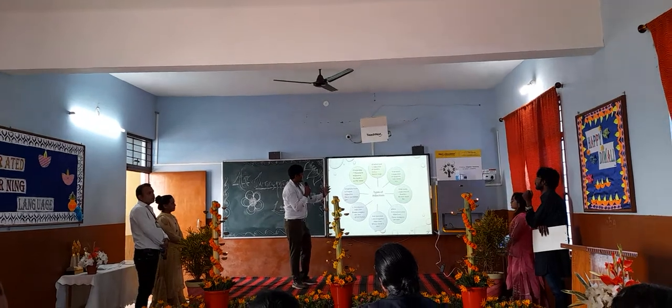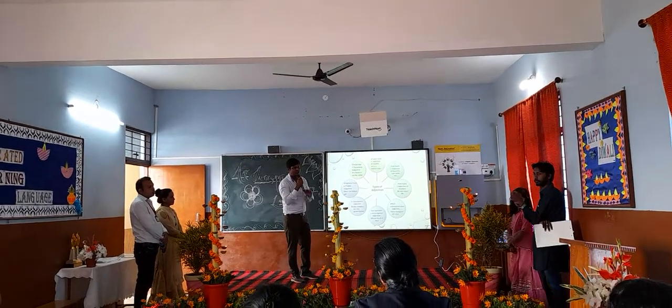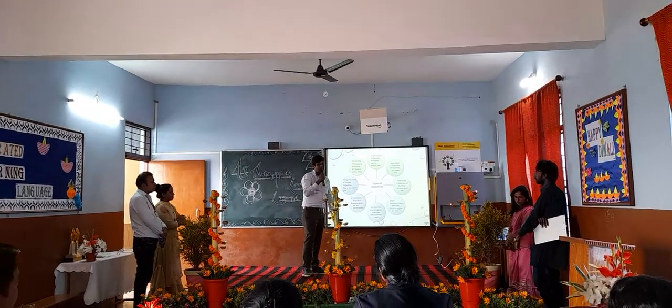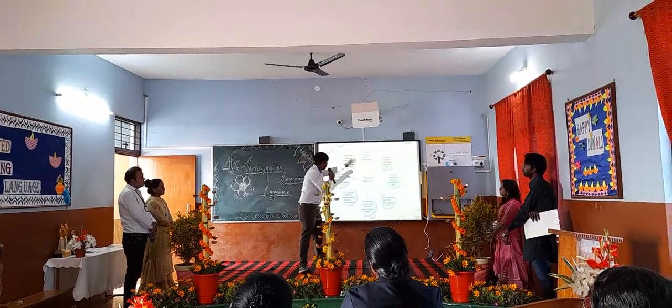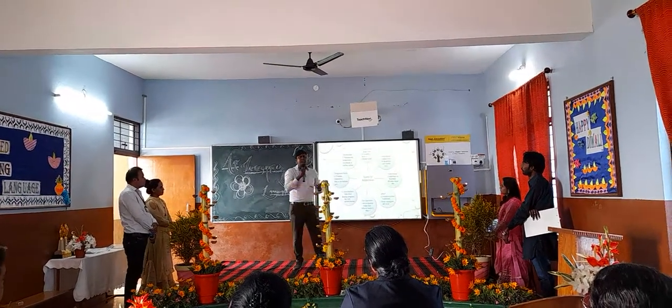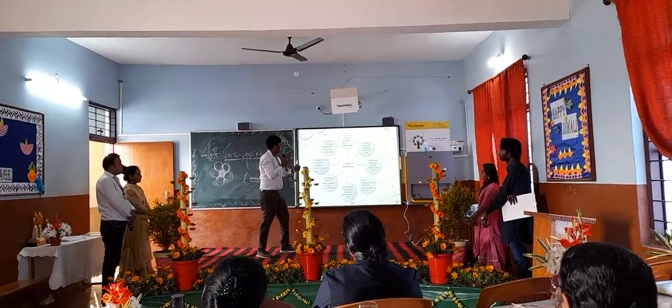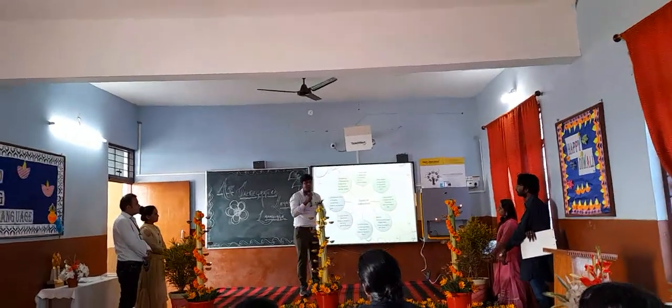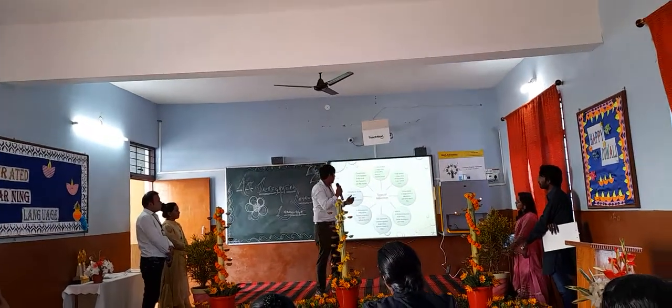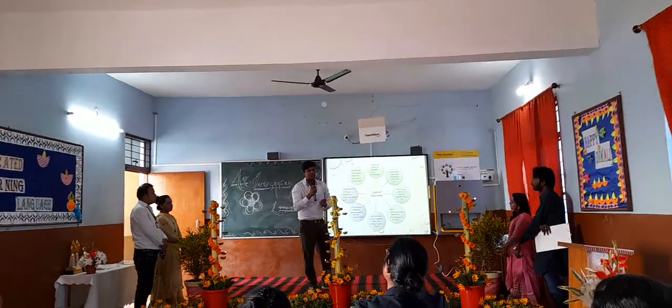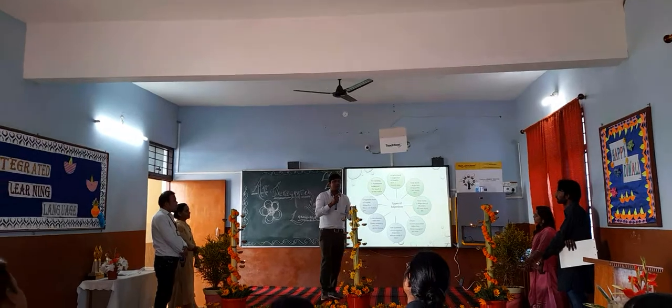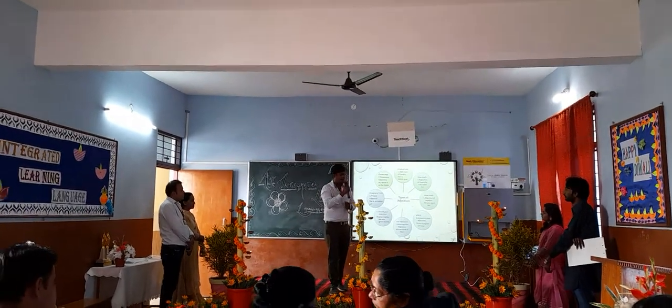Next is the types of adjective. We have 7 kinds of adjective. The first is adjective of quality. How can we remember it? Of what kind? With what kind of quality are you? In the sentence, he is an honest man, the quality refers to of what kind: honest. He is an honest man.